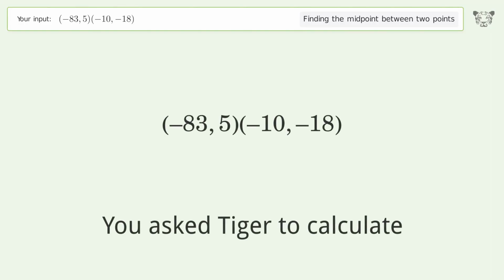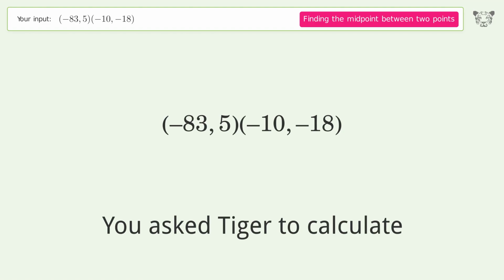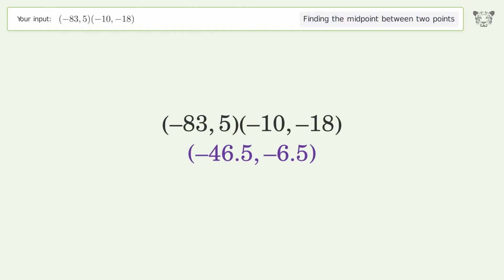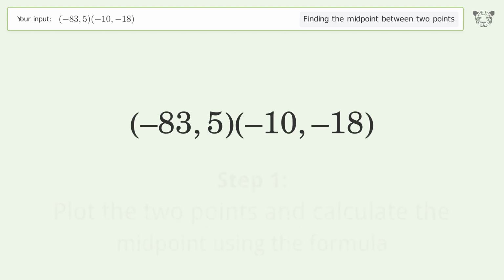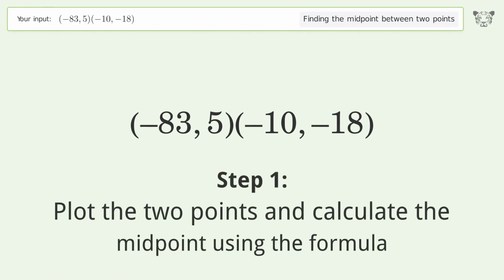You ask Tiger to calculate. This deals with finding the midpoint between 2 points. The midpoint between the 2 points is -46.5, -6.5. Let's solve it step by step. Plot the 2 points and calculate the midpoint using the formula.